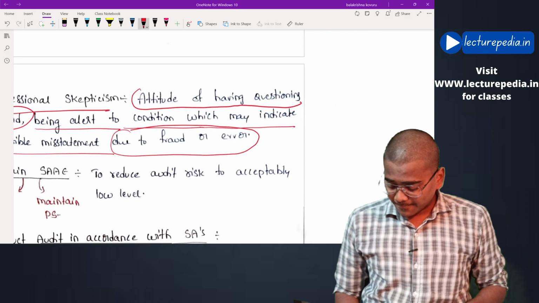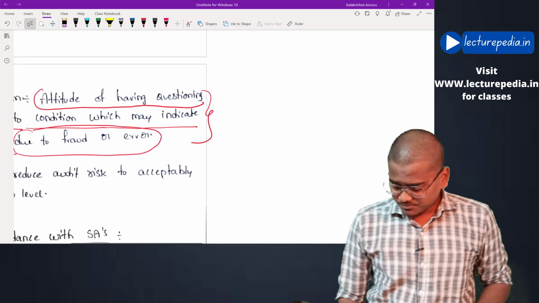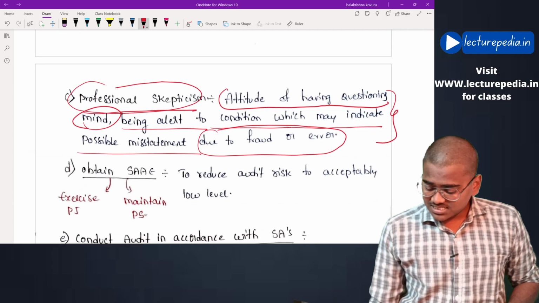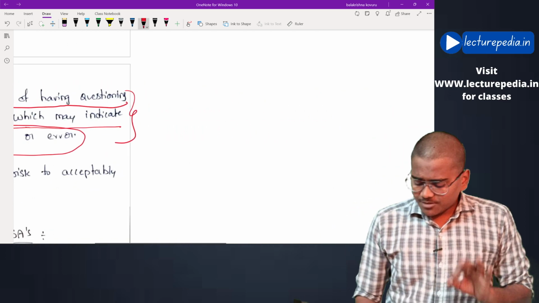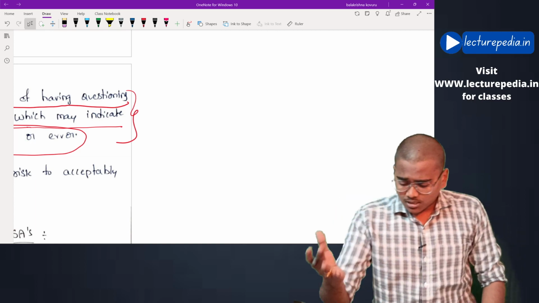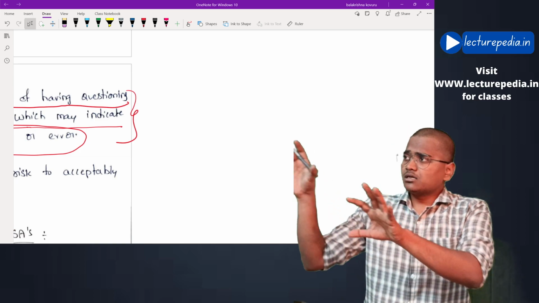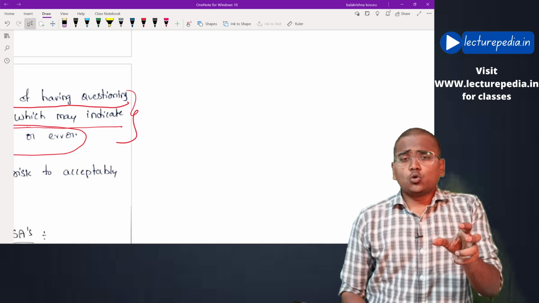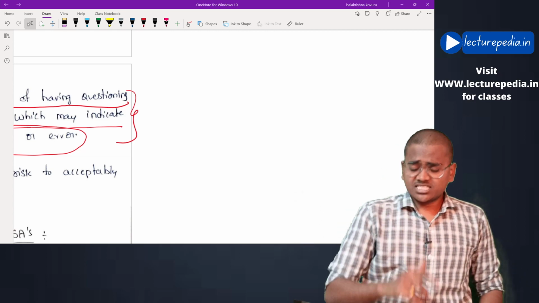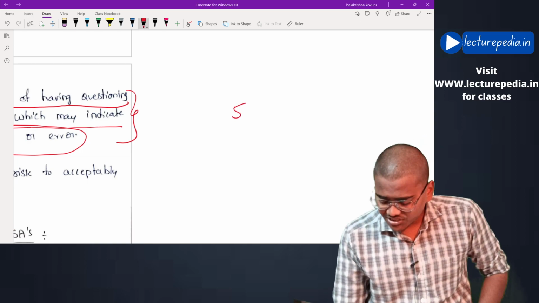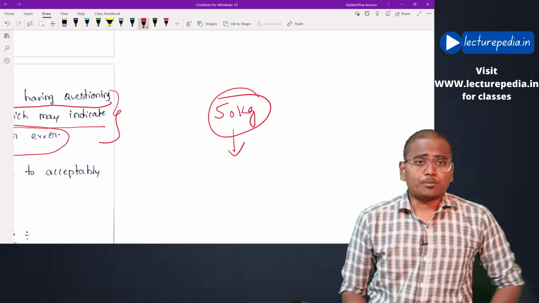Let's say, for example, the auditor has obtained some internal evidence. Basically, this professional skepticism will be mainly useful while obtaining the audit evidences. Let's say the auditor has obtained some internal evidence relating to some goods purchased by the entity. Once the entity purchases the goods and the goods are received in the godown, the goods receipt note will be prepared in the entity. That will be an internal document. Now in this goods receipt note, the quantity mentioned is 50 kg. This is the internal evidence that the auditor has obtained.